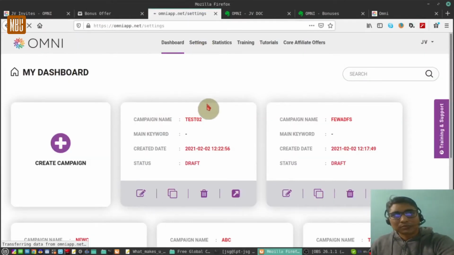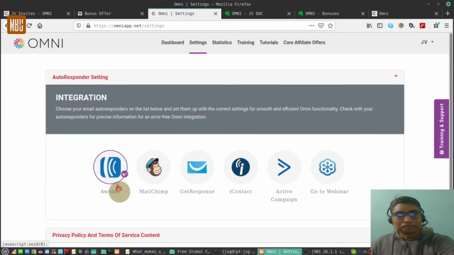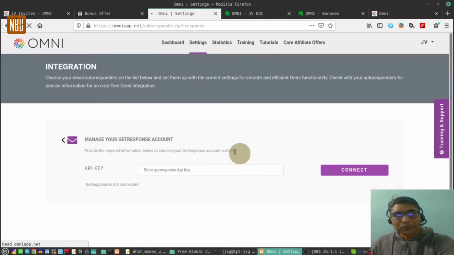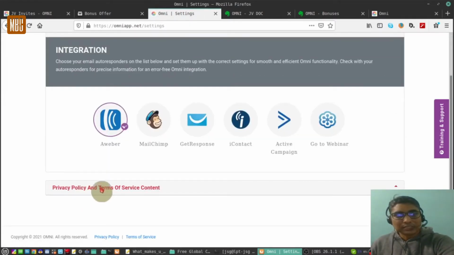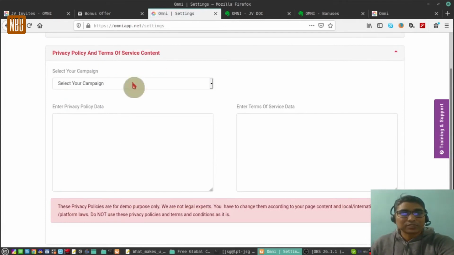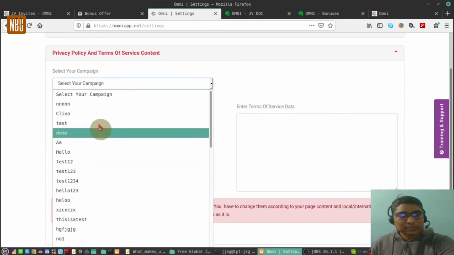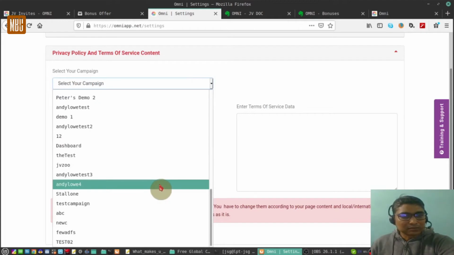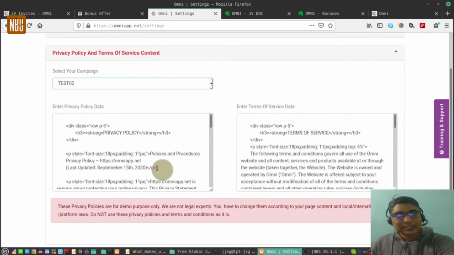Next you have to do some settings over here. As I was saying, the Aweber or any other autoresponder which you have, you can select over here, and you need to give the corresponding API keys to connect. It's so simple. The privacy policy and terms of content, you need to select your campaign over here. The campaign that we test to, you need to select that, and it will auto generate the privacy contents, and you need to just save them. It's as simple as that.